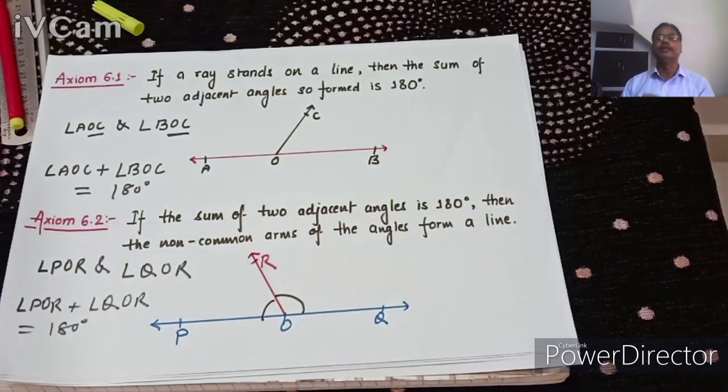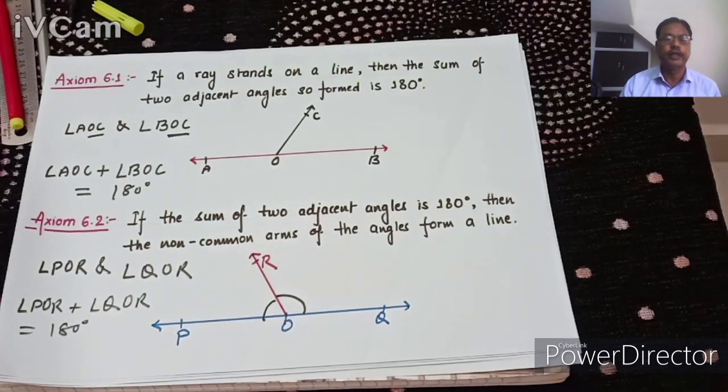Understand? So these are the axioms 6.1 and 6.2. Axiom 6.1 and axiom 6.2. Understand? Now, we have learned about it. The sum of two adjacent angle is 180 degree. If it is 180 degree, then non-common arm will form a line. And if a ray stands on a line, then the sum of two adjacent angle will be 180 degree.